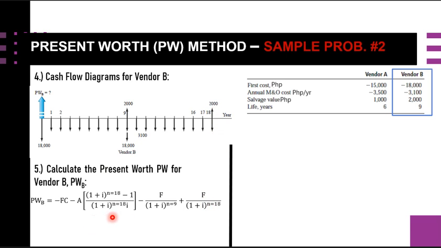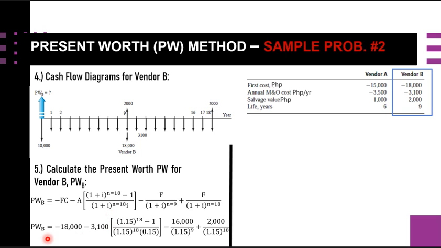Okay, so proceeding. Substituting FC of 18,000, our annuity of 3,100 here, and still our I is 15% and N is 18. For the third term, our F here is the difference of 18 minus 2, which is 16,000, divided by 1.15 raised to the 9, since we are considering 9 years here. For the last term, our F is 2,000 over N equal to 18. This is plus because this is our salvage value, going up here.